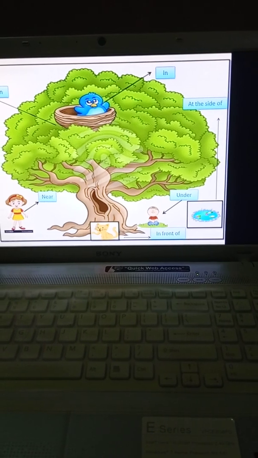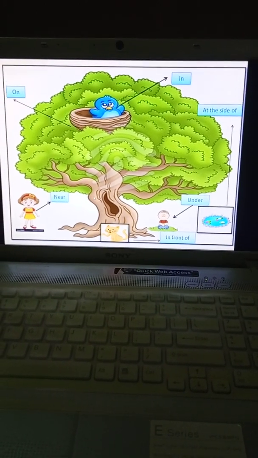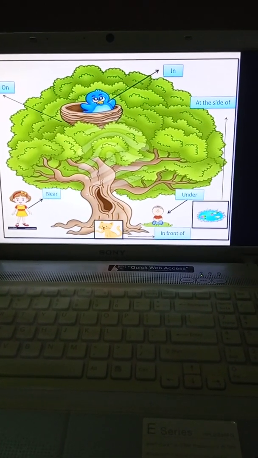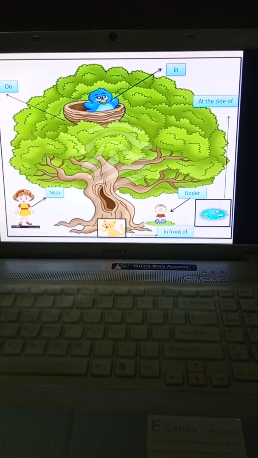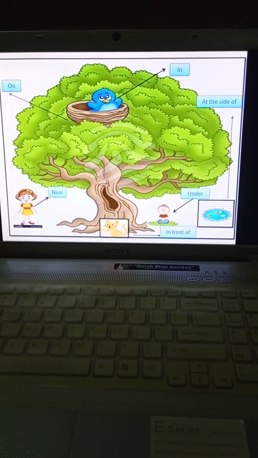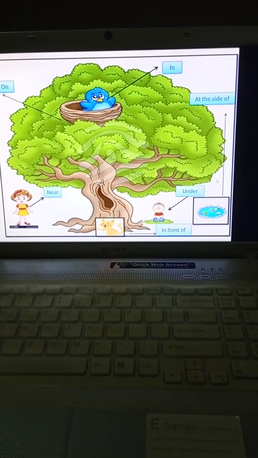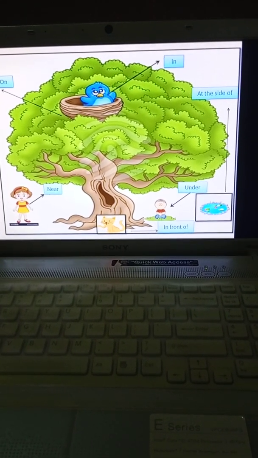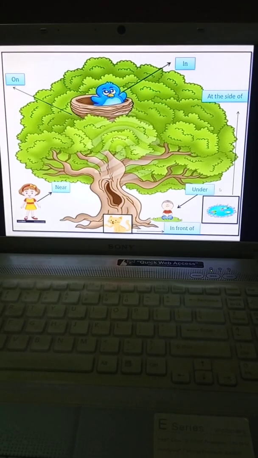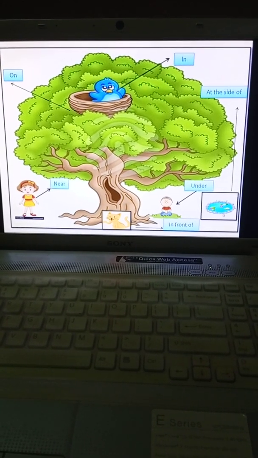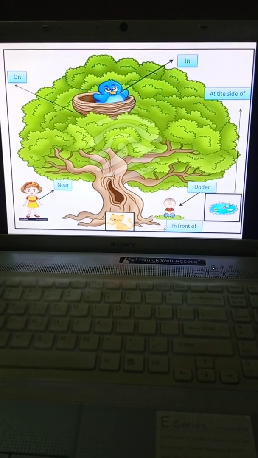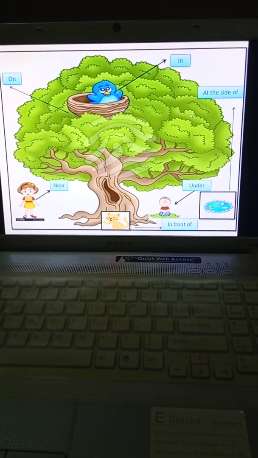Where is the cat, children? The cat is in front of the tree. Where is the pond, children? Beautiful pond. The pond is at the side of the tree.